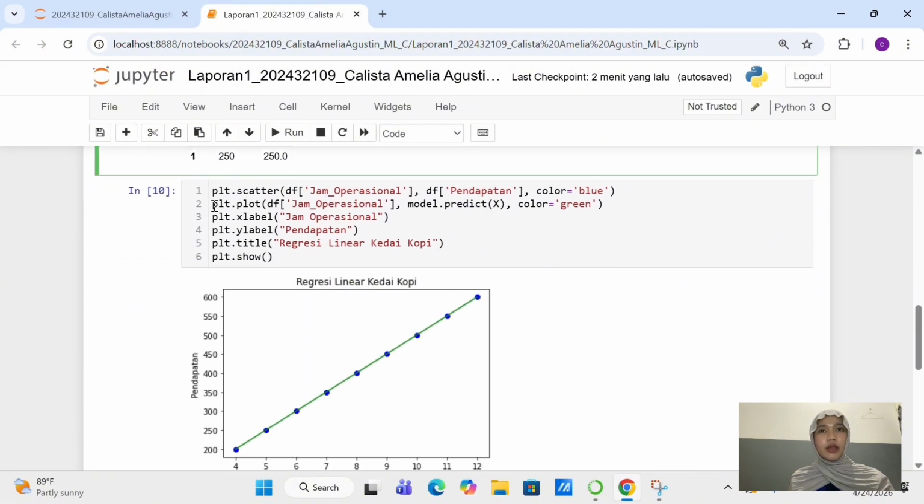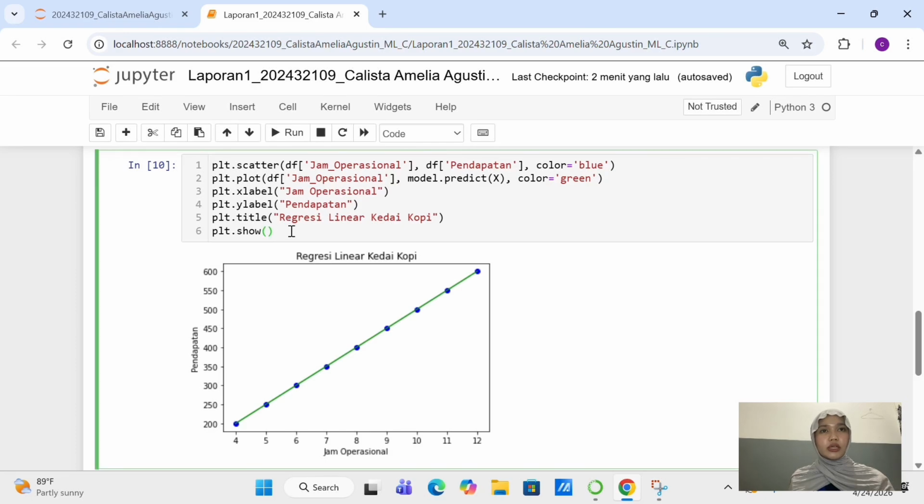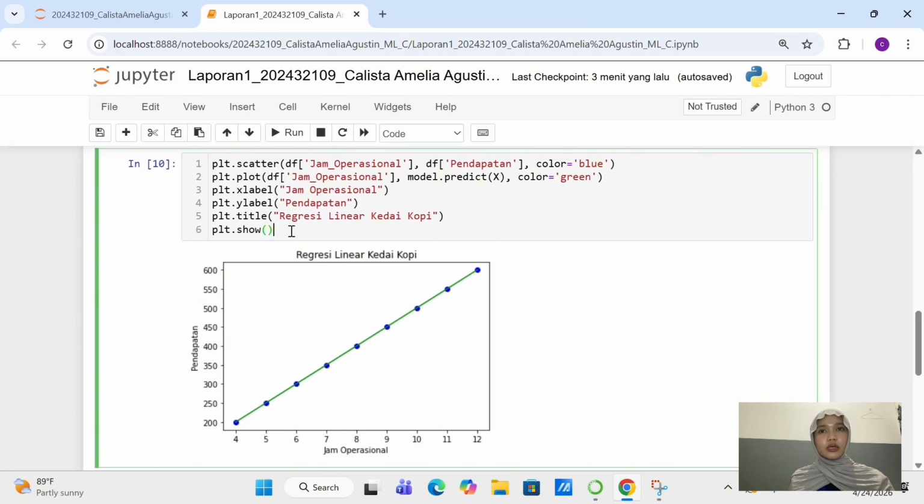Okay, next is visualization. I created a graph to visualize the relationship between the two variables. The blue dots represent the actual data, while the green line represents the regression line from the model. From the graph, it is clear that the relationship is positively linear, meaning that as operational hours increase, revenue also increases.